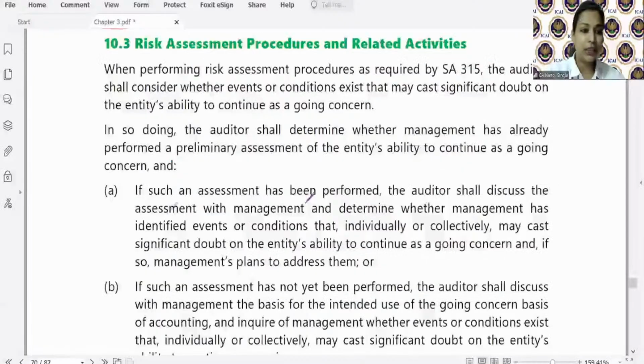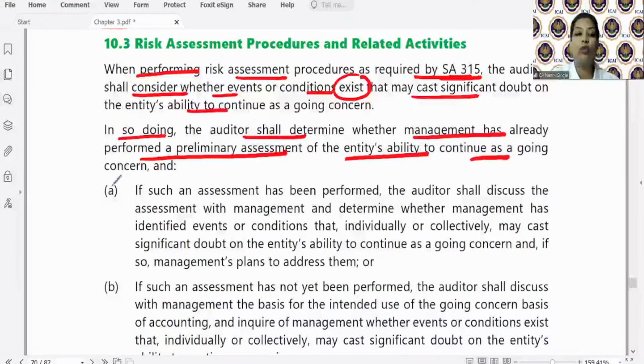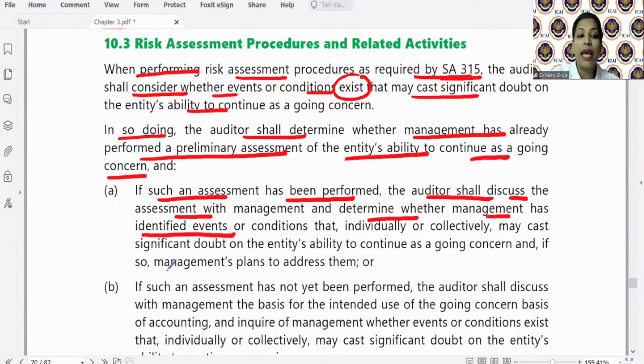So let us quickly look at this from the module. So when performing risk assessment procedures as required by SA-315, the auditor shall consider whether events or conditions exist that may cast significant doubt. In doing so, auditor shall determine whether management has performed a preliminary assessment of entity's ability to continue as a going concern. Why will management do it? Because management has to see whether going concern is being met or not. If such assessment has been performed, the auditor shall discuss them with management and determine whether management has identified such events, and if so, what are the management's plans to address them.